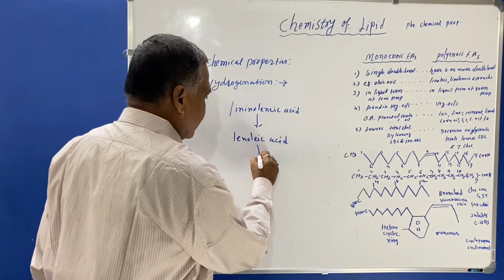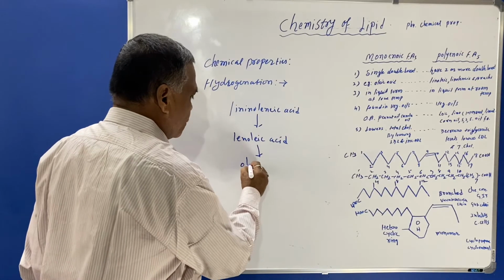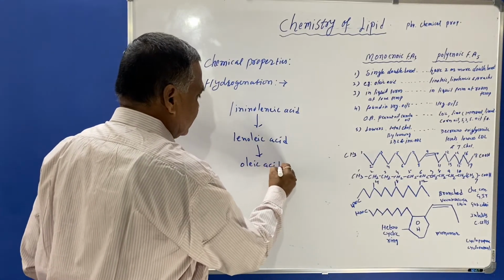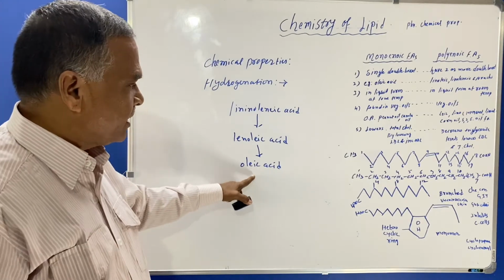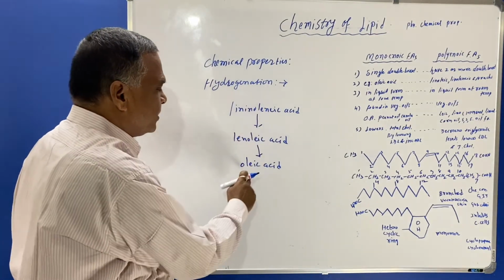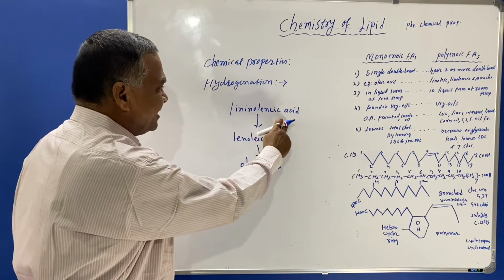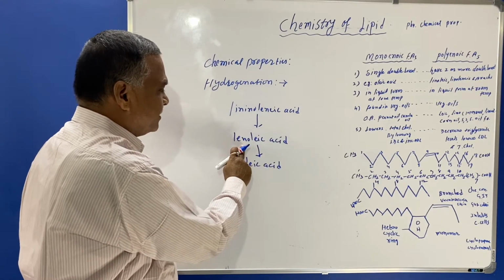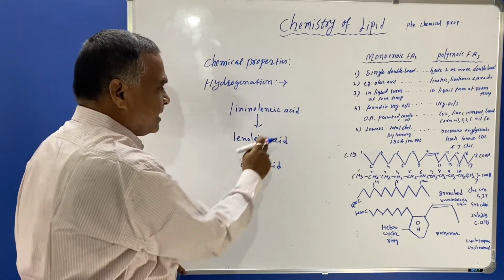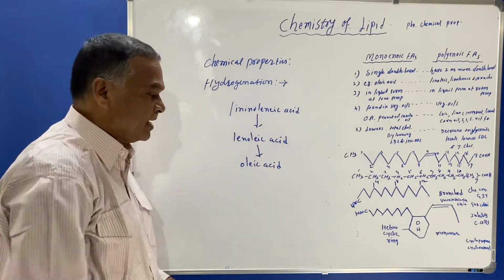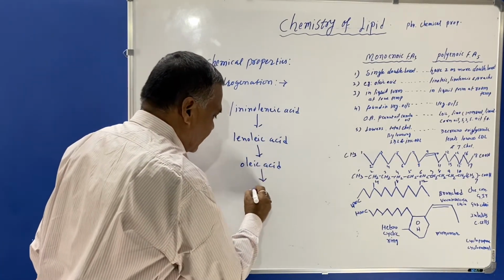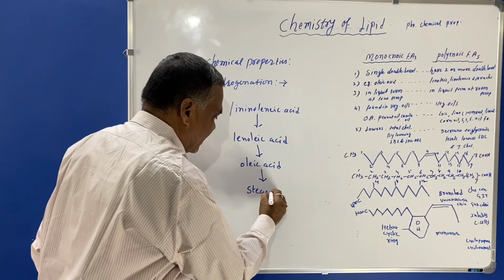This linoleic acid will give rise to oleic acid, having one double bond in its structure. So you must know the sequence: linolenic acid gives linoleic acid, linoleic acid gives oleic acid, and from oleic acid it will give rise to stearic acid.